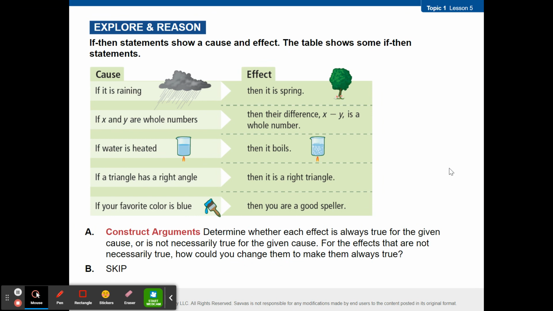All right, if x and y are whole numbers, then their difference, x minus y, is a whole number. True or false? Who says true? Very good. So no counterexample needed.